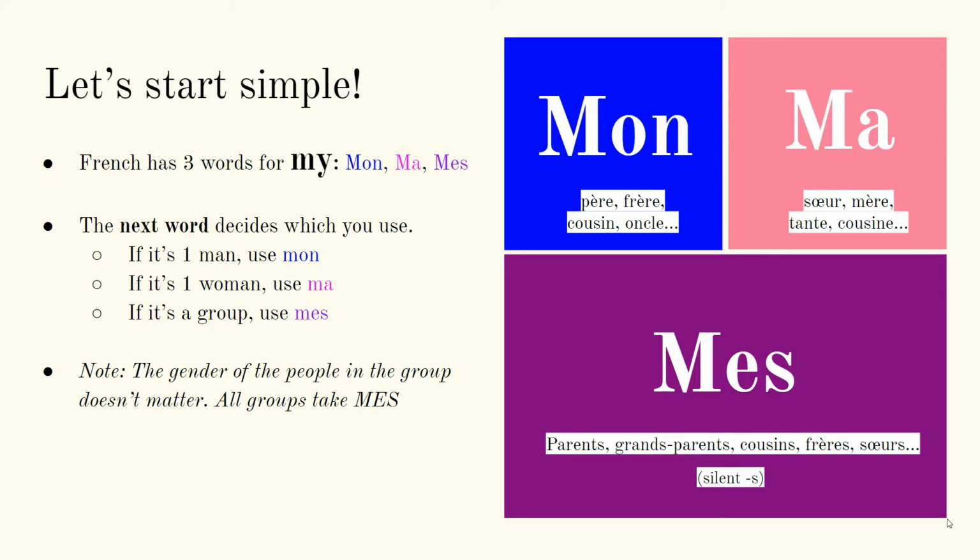If that word is one man, like père, frère, cousin, or oncle, you should use mon. If it's a woman, like sœur, mère, tante, or cousine, you should use ma. And if it's a group of people, like parents, grands-parents, you should use mes. Now note, the gender of the people in groups doesn't matter. All groups, whether they're all guys or all girls, will take mes.